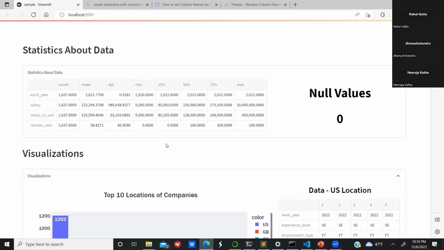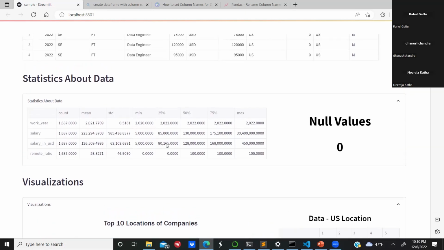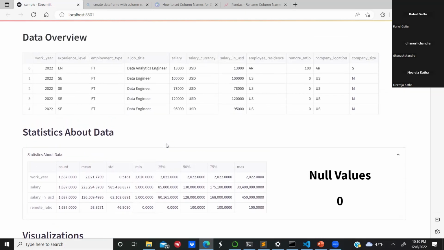And in remote ratio we have three different values: zero signifies not a remote position, 50 is a hybrid position, and 100 is a fully remote position, 100% remote.